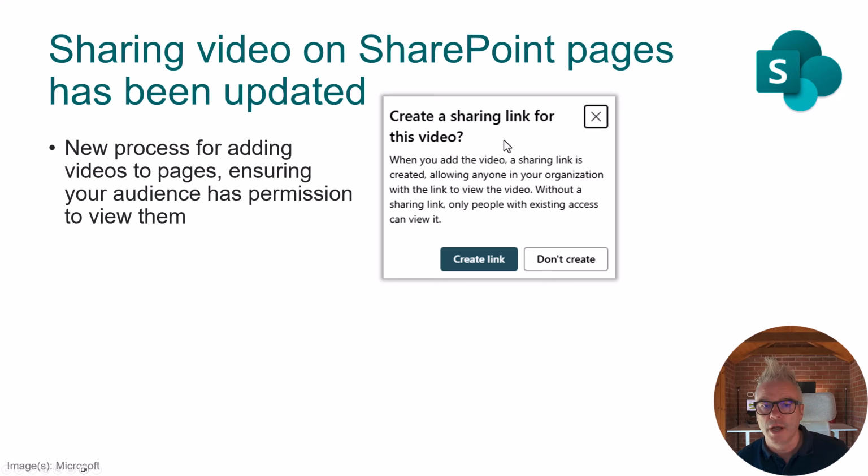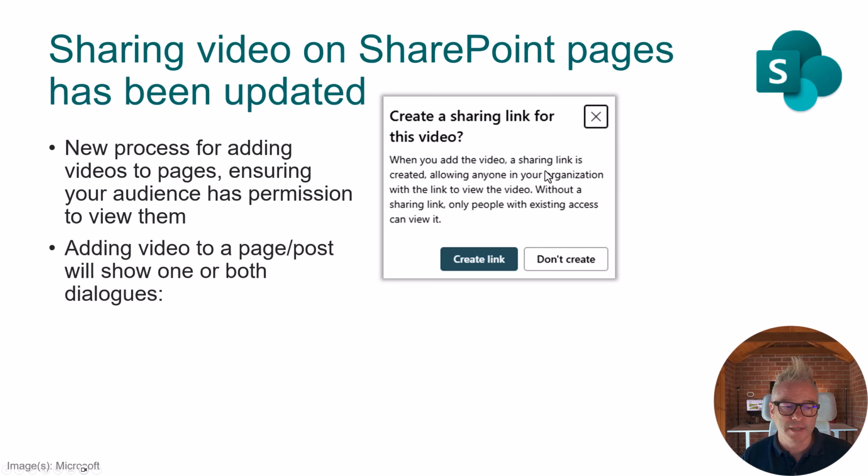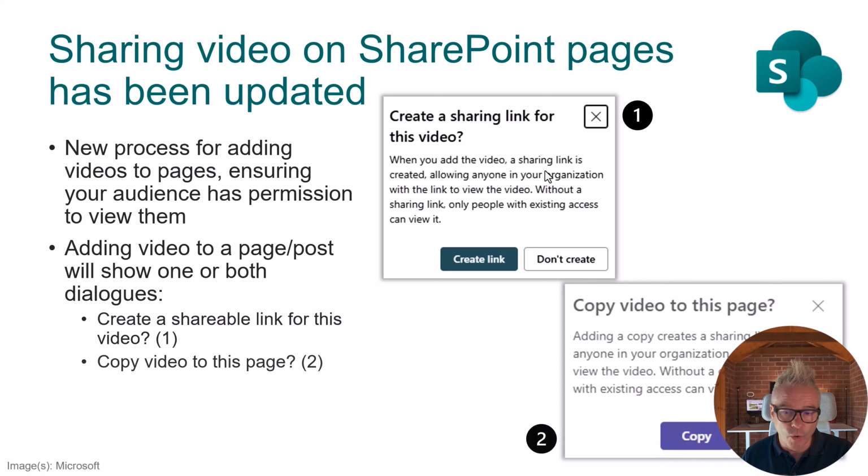So instead of you just adding it and causing this problem, it will suggest you create a sharing link, right? You can read on the screen now. It just means that people have got access to it, and you'll get either that or this, you get one or the other or both. Off the top of my head, I don't know why you would see one or the other. They both seem like good options to me in lots of situations. But anyway, do you want to copy a video here instead?